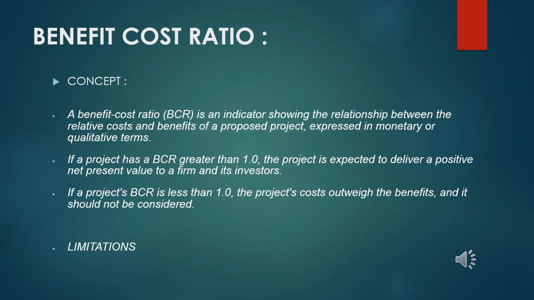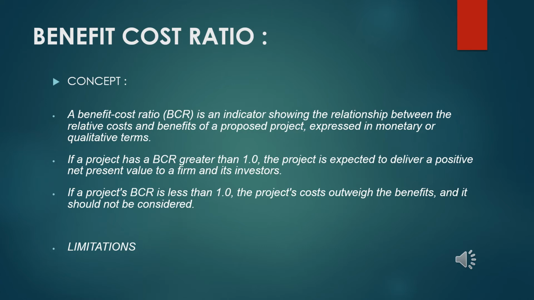Benefit cost ratio can act as an indicator which generally tells us that if the project which is taken into consideration has a benefit cost ratio greater than 1, the project is expected to deliver a positive cash flow to the organization.